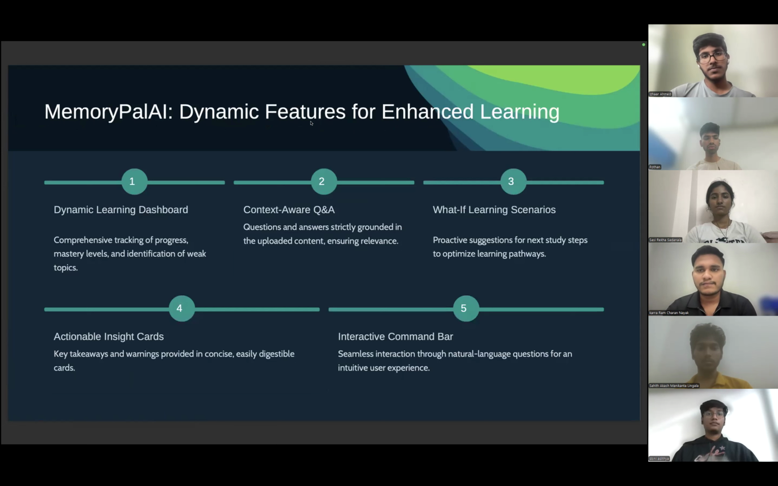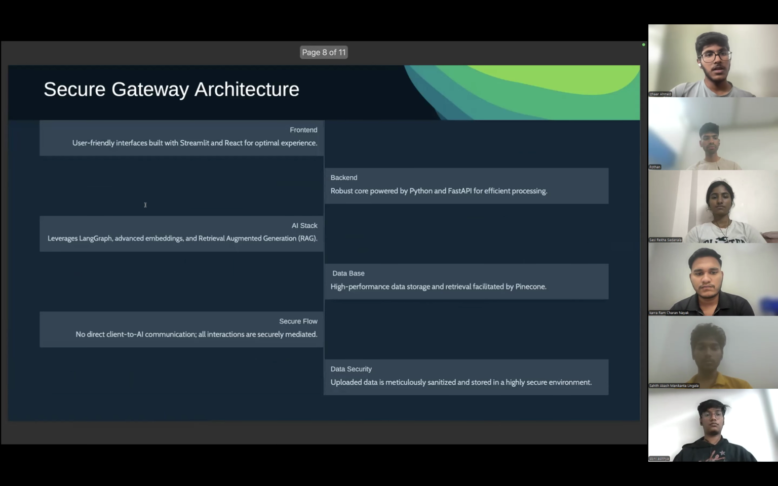The dynamic features in our project are a dynamic learning dashboard, context-aware Q&A, what-if learning scenarios, actionable insight cards, and an interactive command bar. For the gateway architecture, on the front end we have user-friendly interfaces built with Streamlit and React. In the backend, we have used Python and FastAPI. In the AI stack, we have used LangGraph, advanced embedding methods, and RAG. And for the database, we have used Pinecone.